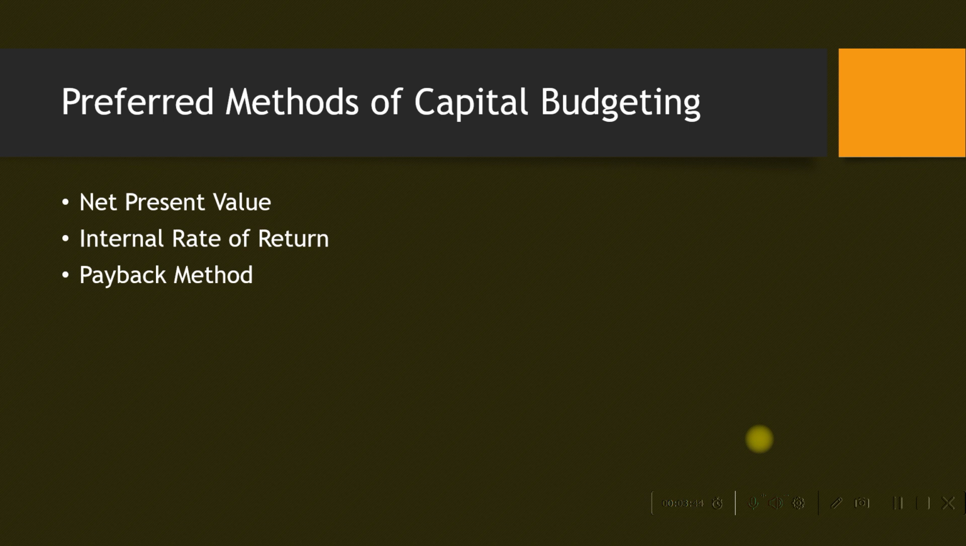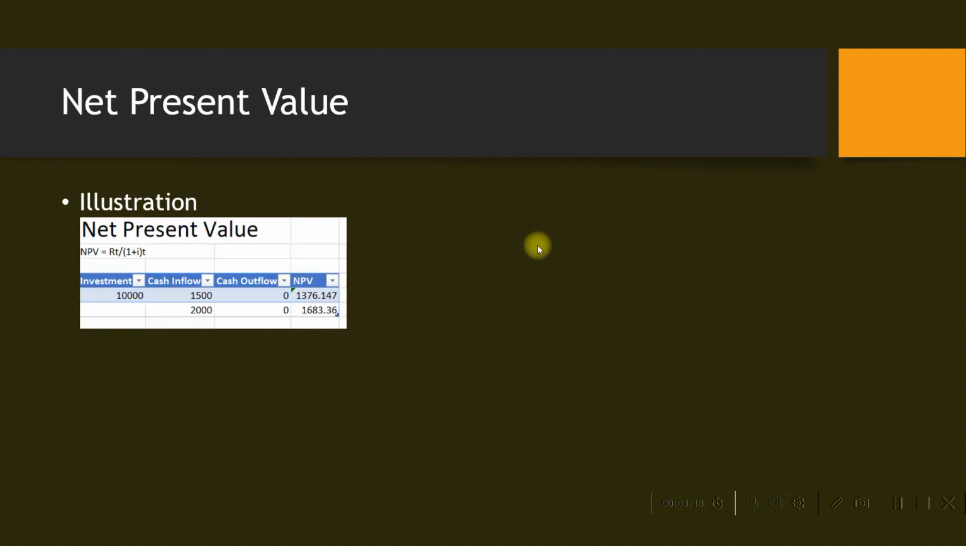We'll first see what is net present value. Net present value uses time value of money in all its calculations. The formula to calculate net present value is Rt over (1 plus i) to the power t, where i is the discount rate, not multiplied by t, but the whole power t. That is the formula: Rt over (1 plus discount rate) to the power t. T is the time period.